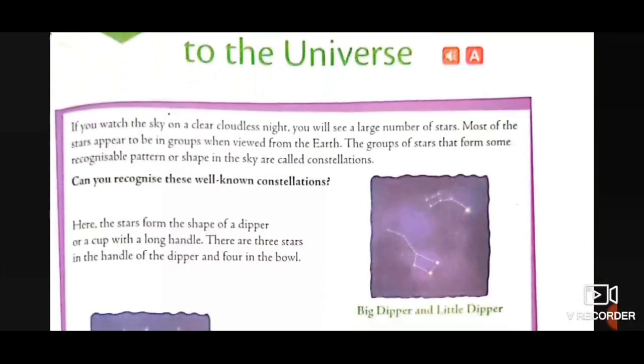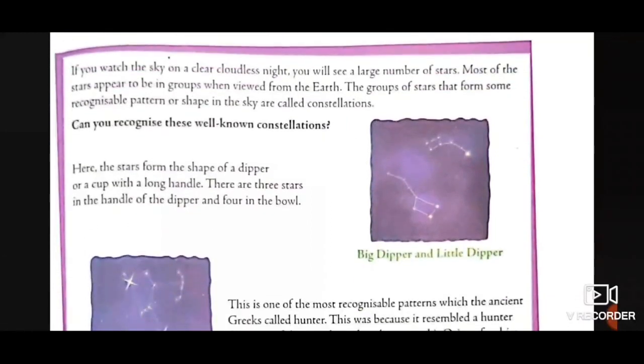Can you recognize these well-known constellations? There is a picture given in your book and the figures of two constellations are shown, the Big Dipper and Little Dipper. Here the stars form the shape of a dipper or a cup with a long handle.